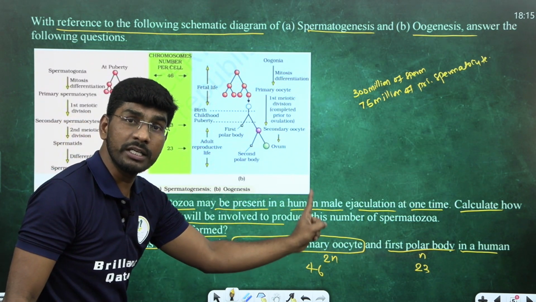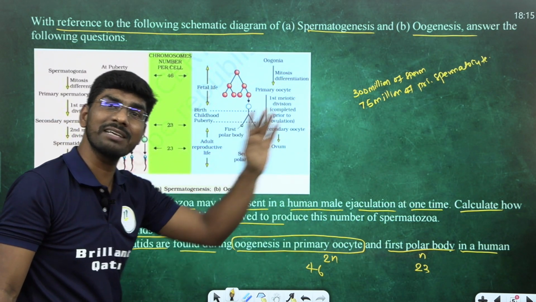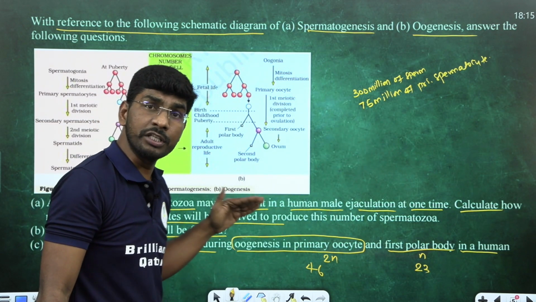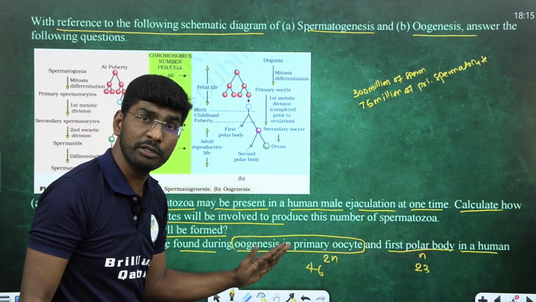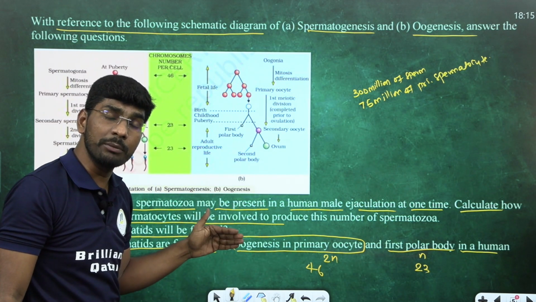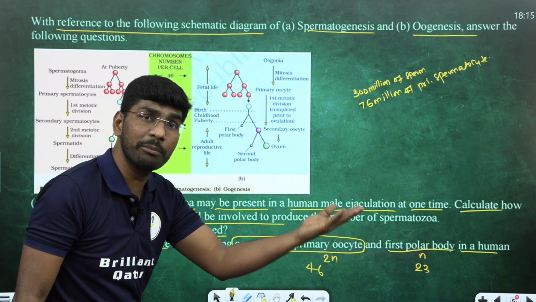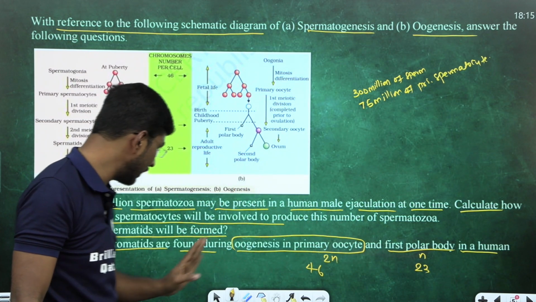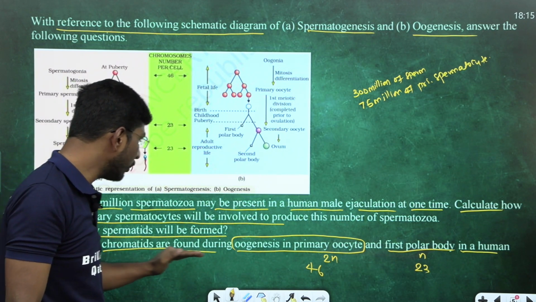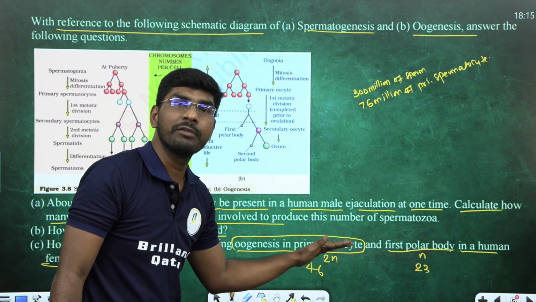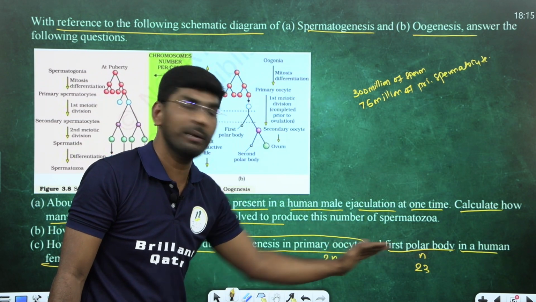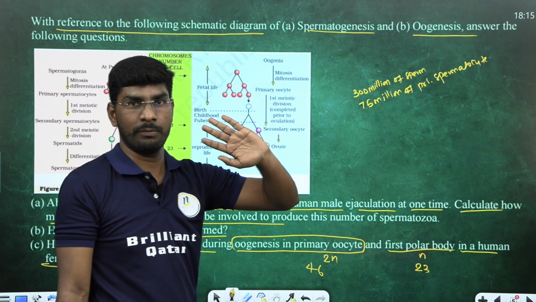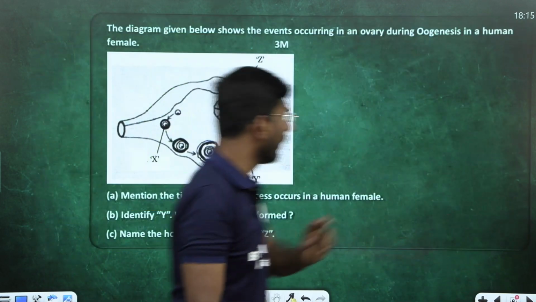So what is the answer of this question? For 300 million sperms, we need 75 million primary spermatocytes only. Next, for 300 million spermatozoa, what number of spermatids are present? 300 million present. Am I clear? Next, how many chromatids are present in the primary oocyte in oogenesis? 46, because the primary oocyte is diploid. Next one is what? The first polar body, haploid, the 23 chromosomes. Done. Come to the next question.